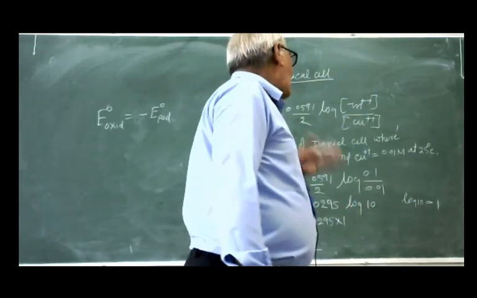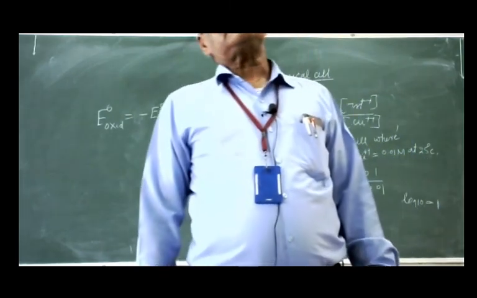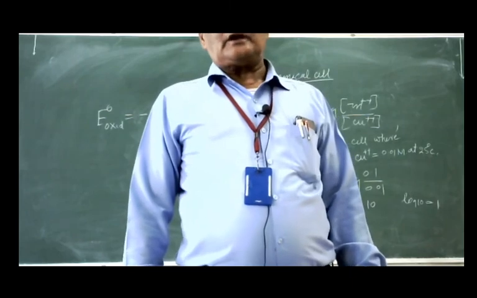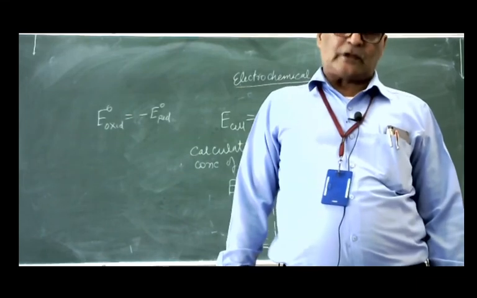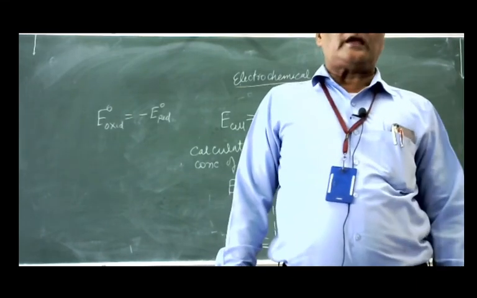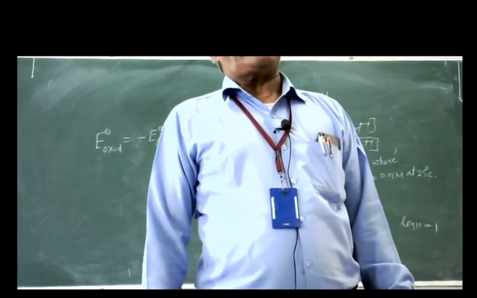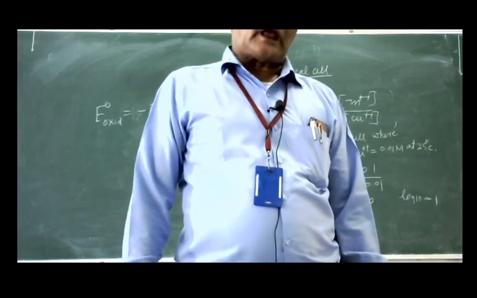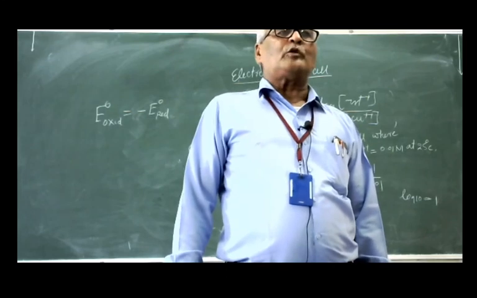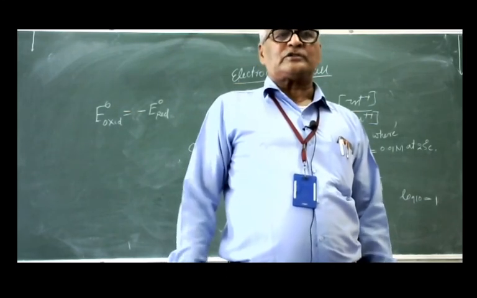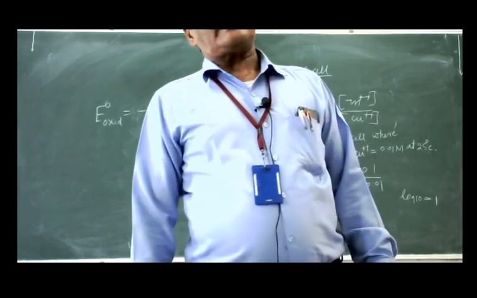Now in the second lecture, we shall discuss the electrode potential and the derivation of the Nernst equation. This is a very important name. Nernst first of all derived a relation between electrode potential and concentration and temperature also. In this way we can very easily solve numerical problems and understand the chemical cell from which we can get electrical energy.